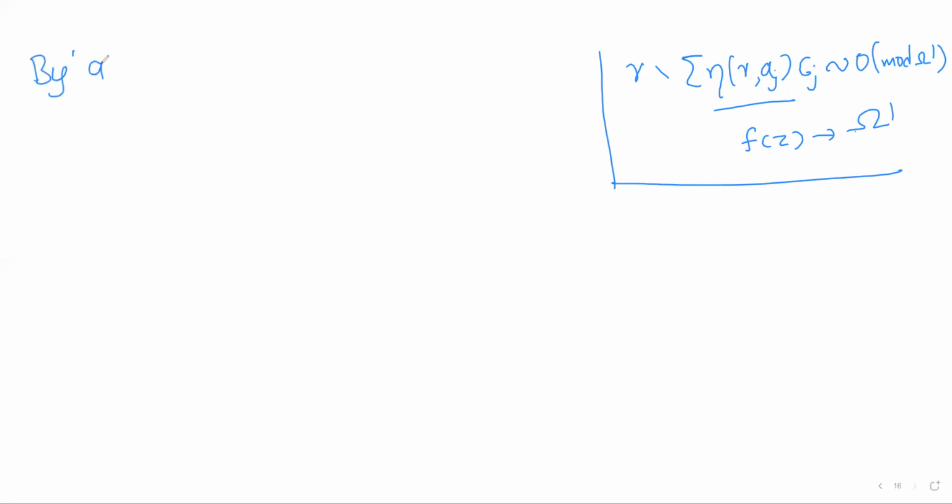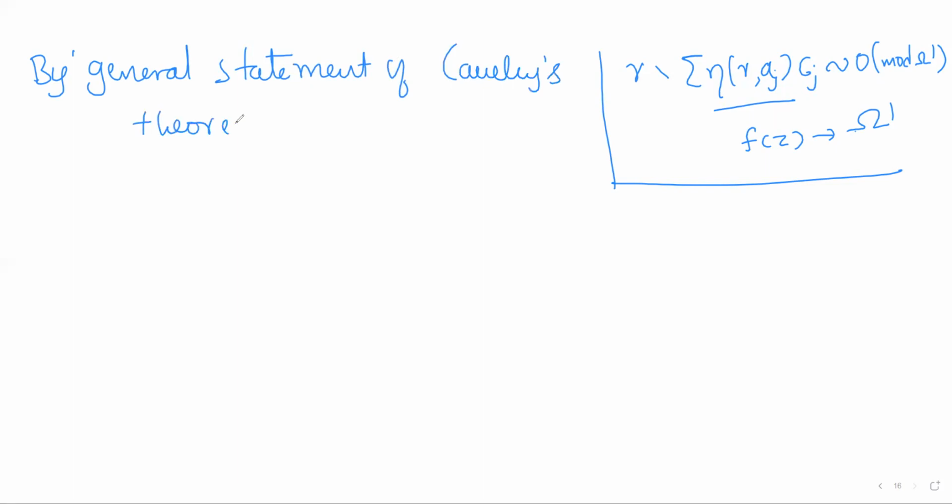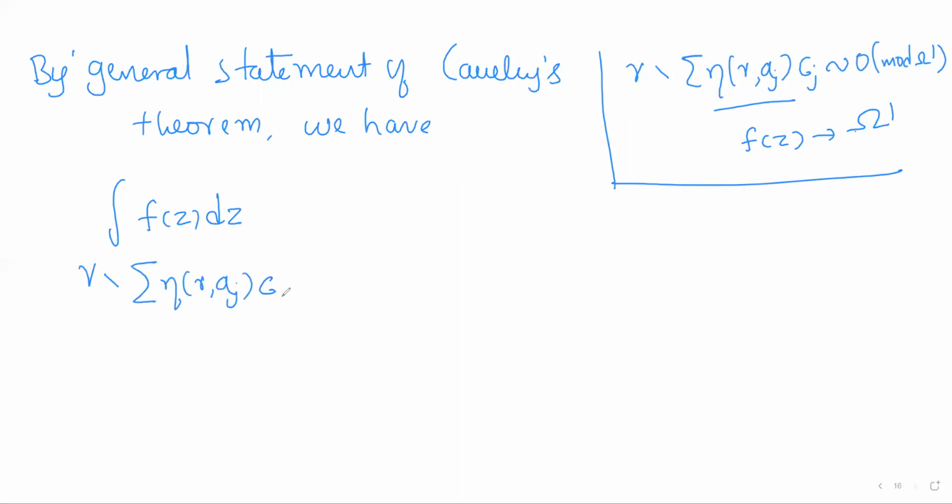So by the general statement of Cauchy's theorem, the integral of f(z) dz over the cycle gamma minus summation eta(gamma, aj) cj, j running from 1 to n, will be 0.